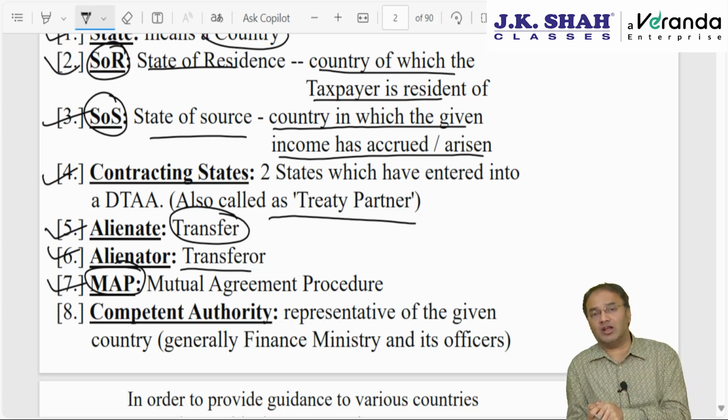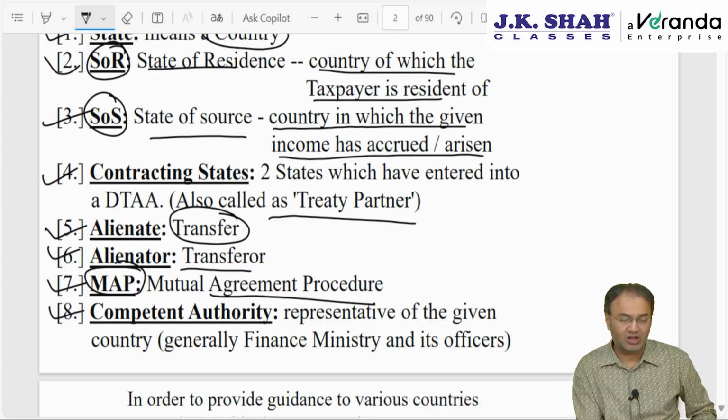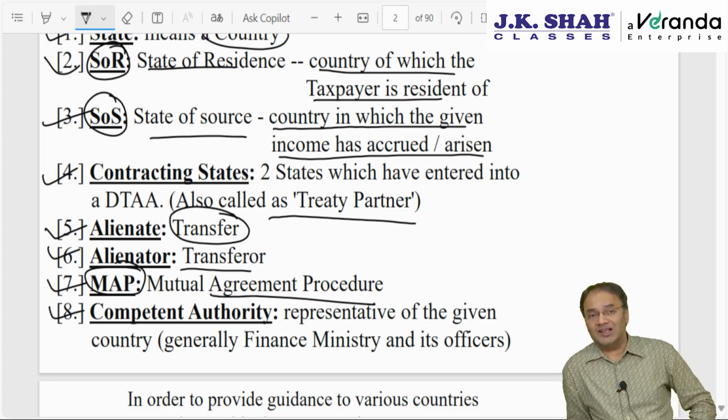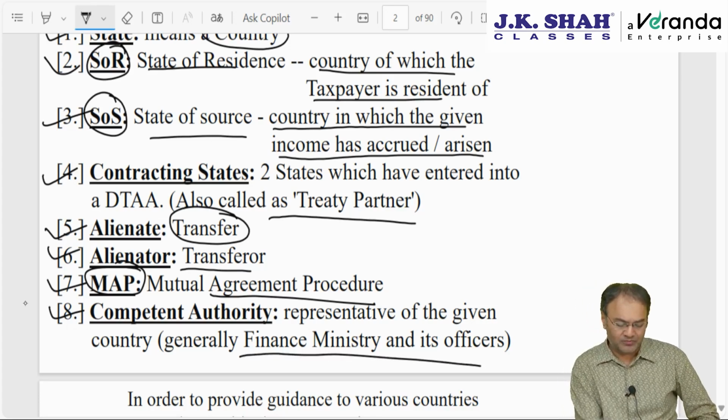This entire procedure is called Mutual Agreement Procedure, MAP. And competent authority here would mean the tax representatives of two states or two countries, generally finance ministers of the two countries and their team.